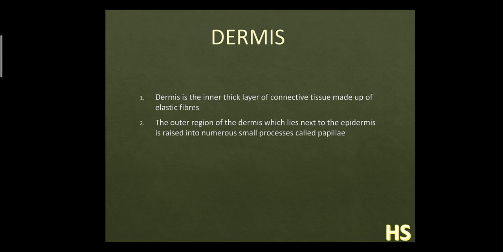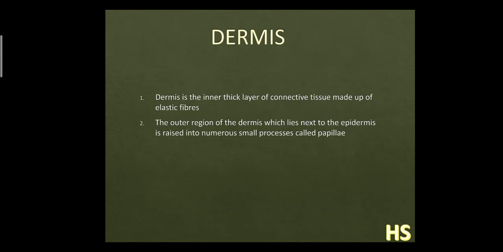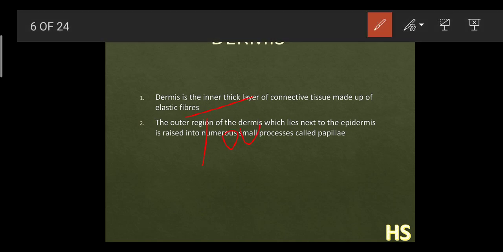Now we are going to cover the second important part, that is the dermis. What is the dermis? Dermis is the layer which starts after the completion of the epidermis layer, and it is the inner thick layer, made up of connective tissues. This is tough, but at the same time it is flexible also, because it is made up of connective tissues.